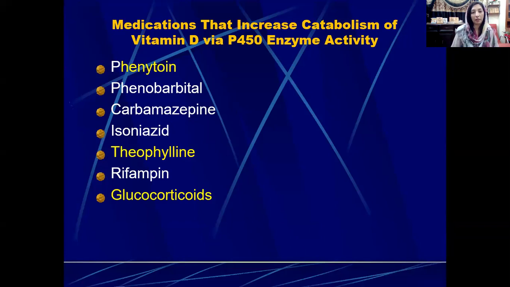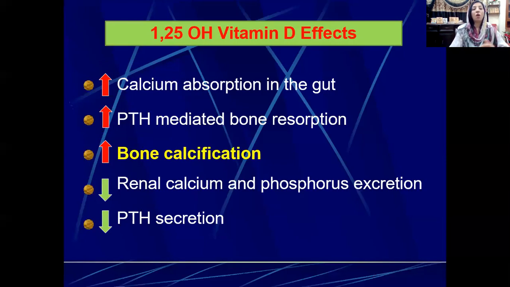Then we have theophylline, that is a bronchodilator. So those people who are taking inhalers with theophylline in them are also more prone to develop vitamin D deficiency. Then we have steroids, so those people who are taking steroids are also prone to develop vitamin D deficiency.